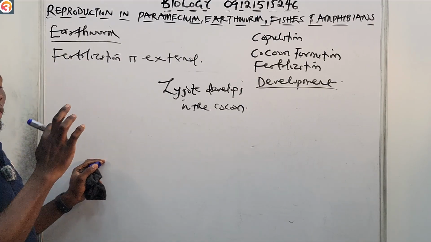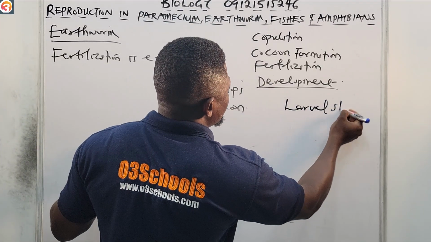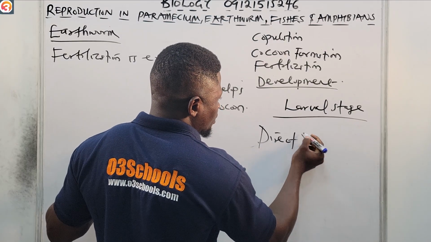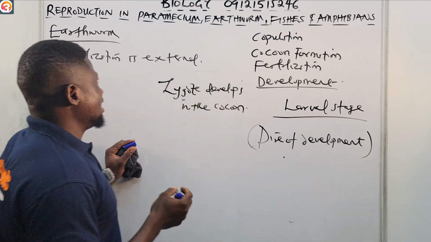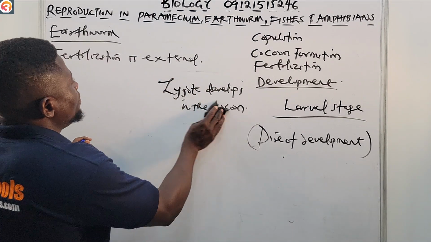Now, for earthworm, there's no larval stage. It is a direct development. It's direct development that happens. So that is that for the earthworm. So now let's talk about fishes and amphibians.